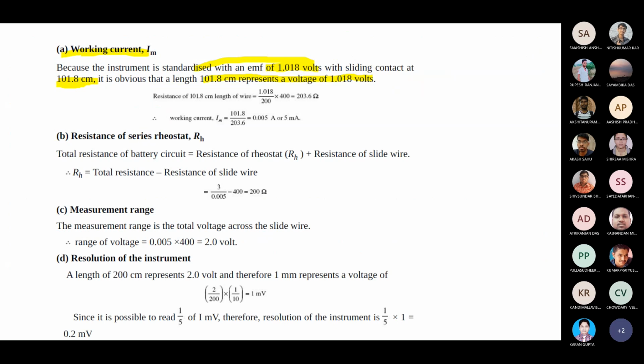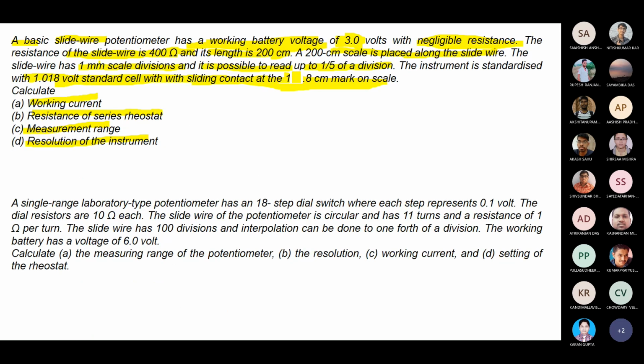Okay, that is given. So the resistance you need to calculate for 101.8 centimeters, as simple as that. You know that it is 400 ohm for 200 centimeter. So 200 centimeter means 400 ohm. So 1 centimeter means how much? 400 by 200 means 2 ohm.